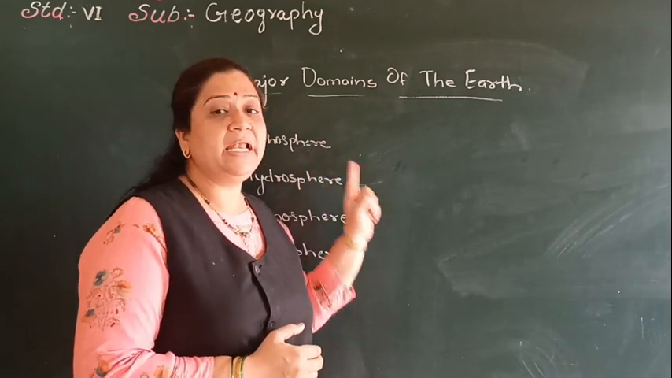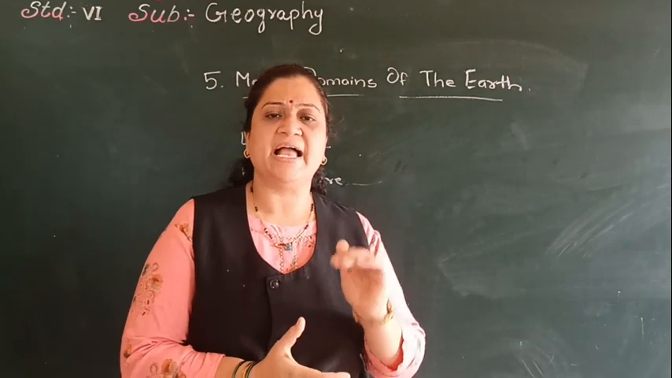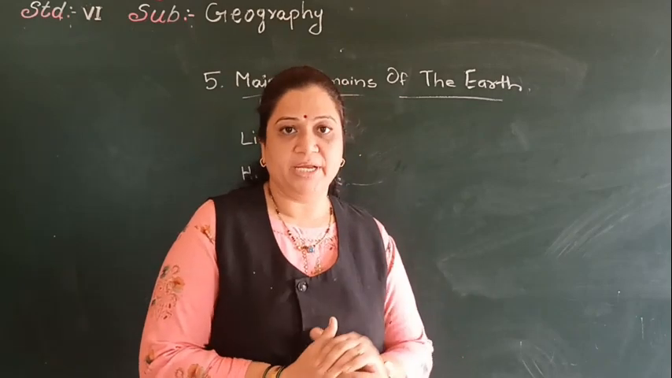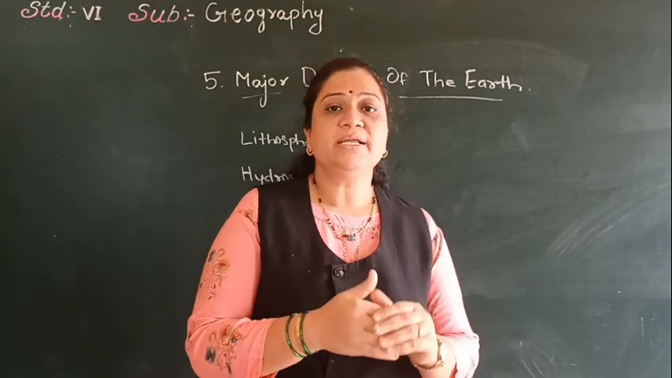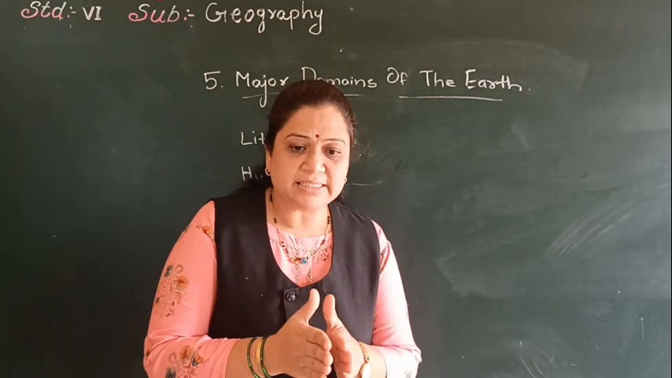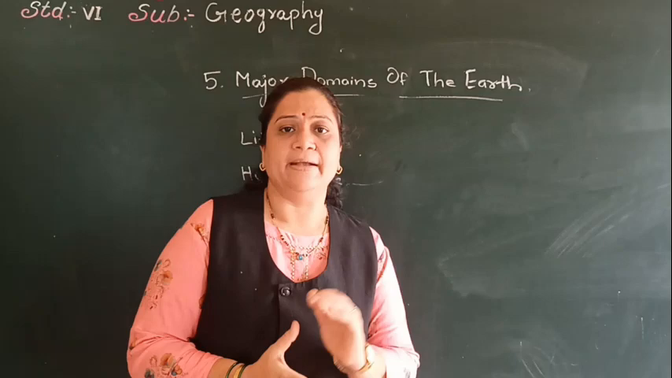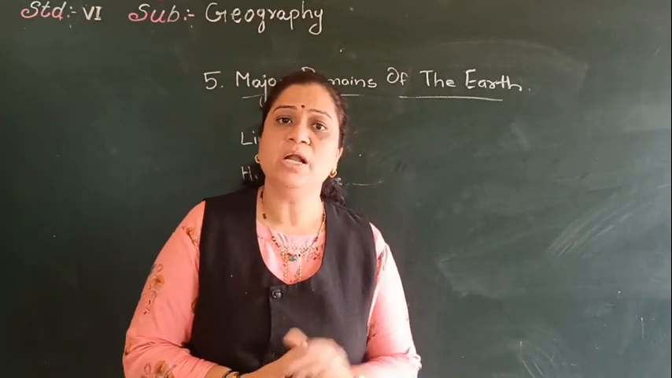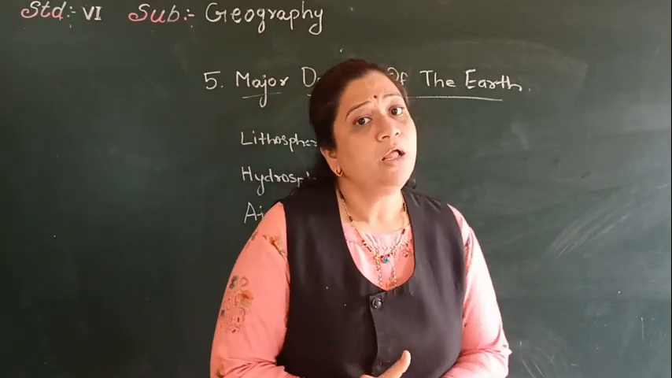Now children, it is made up of hard rocks and a thin layer of soil which contains the nutrients which sustain living organisms. The lithosphere is divided into two parts, that is land and water. The large land masses on the earth's surface are called continents, and the large water bodies on the earth's surface are called oceans.